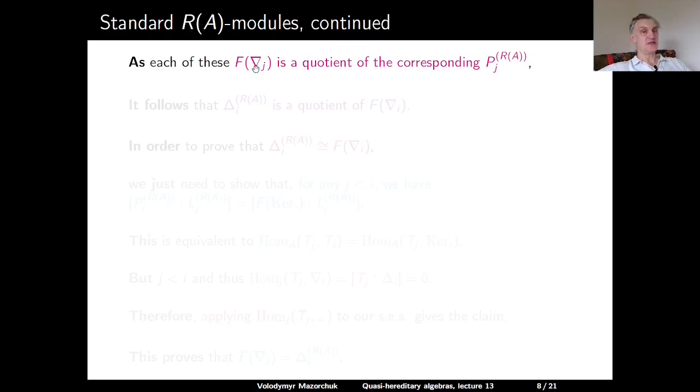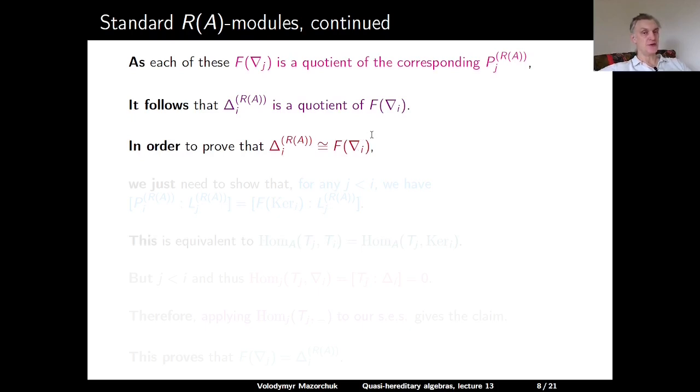And as each of these F(nabla_j)'s is a quotient of the corresponding P_j, the indecomposable projective over R(A), it follows that delta_i over R(A) is a quotient of F(nabla_i). And in order to prove that these two modules are isomorphic, we just need to prove that for any j smaller than i, the multiplicity of the R(A) module L_j in the indecomposable projective R(A) module P_i is the same as the multiplicity of this simple in F(ker_i).